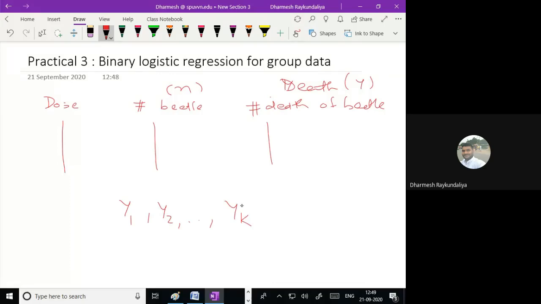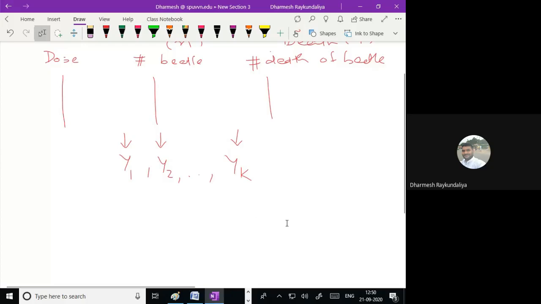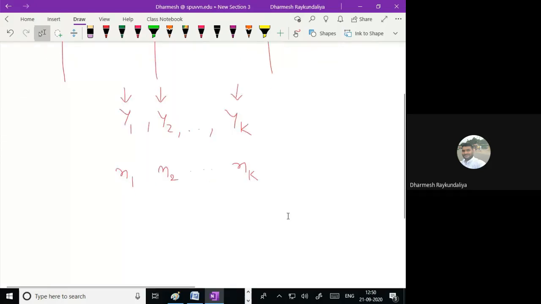So these are nothing but the number of beetles died when dose 1 is given. Y2 is the number of beetles died when dose 2 is given, and yk is the number of beetles died when dose k is given. How many beetles received dose 1? It is n1. Dose 2? That is n2. And nk is the number of beetles who received dose k.